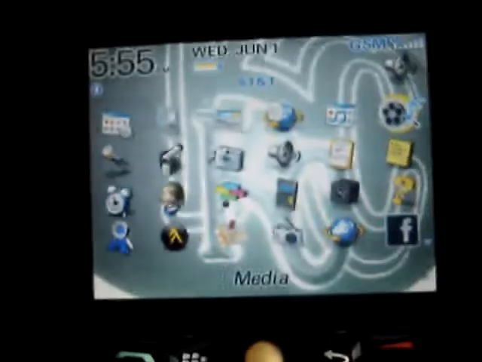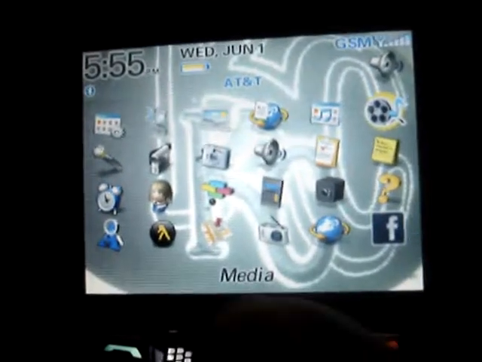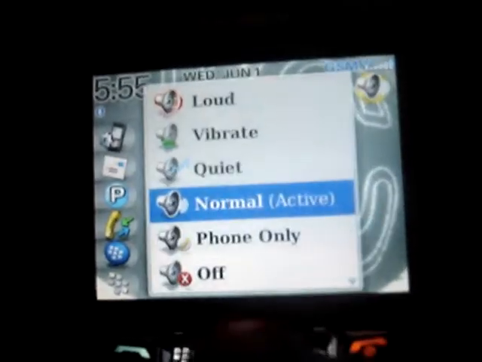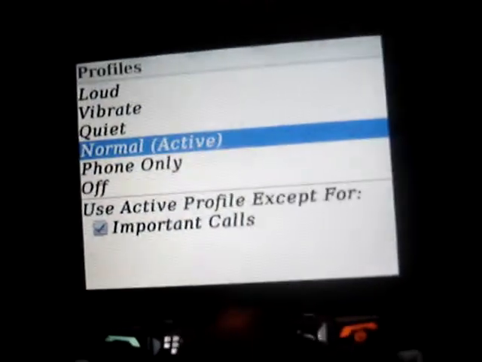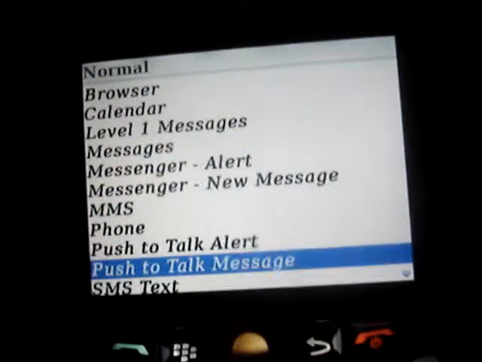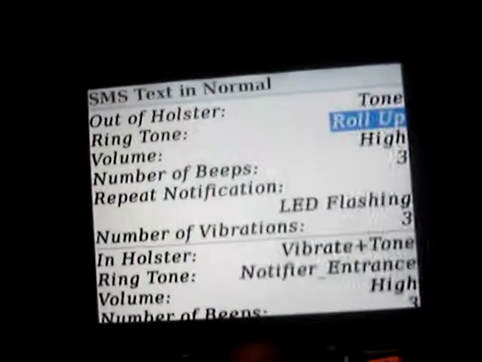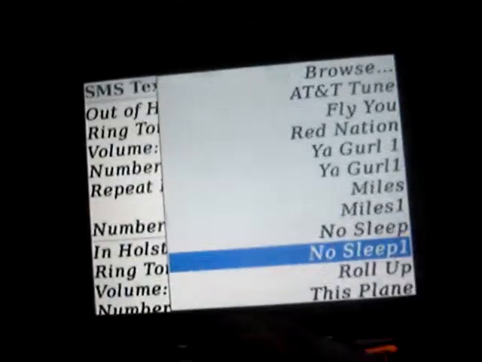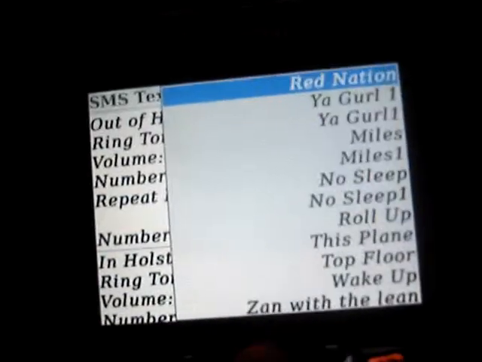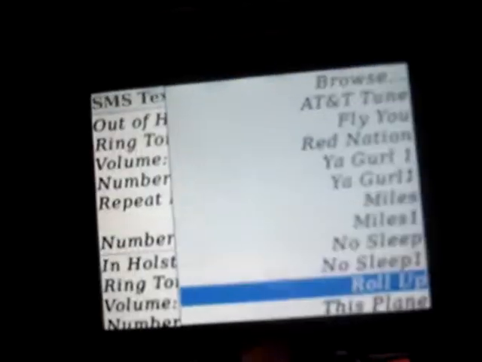So when that is moved, it will be as your SMS ringtone. Like it would be wherever you put it at. Like it is right here for mine.